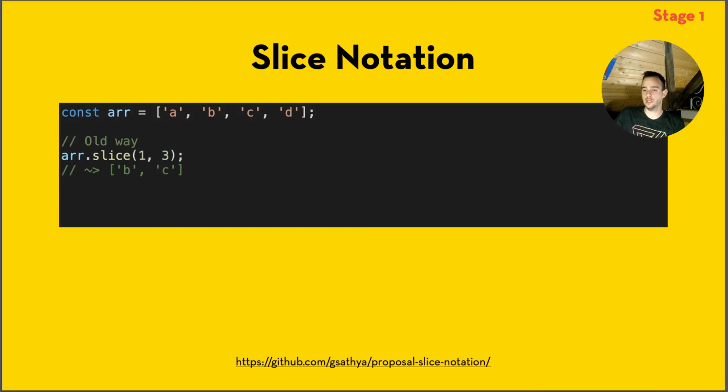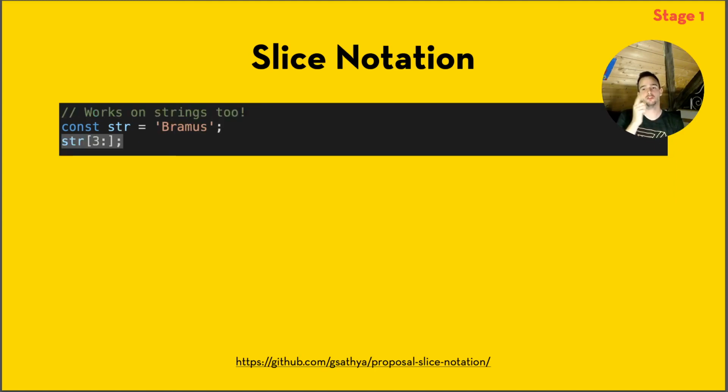Well, the old way to do it was to use array.slice. With the new notation, you can use this from index 1 to 3, and we have it back. Why do I like this? This also works on strings, which is nice.